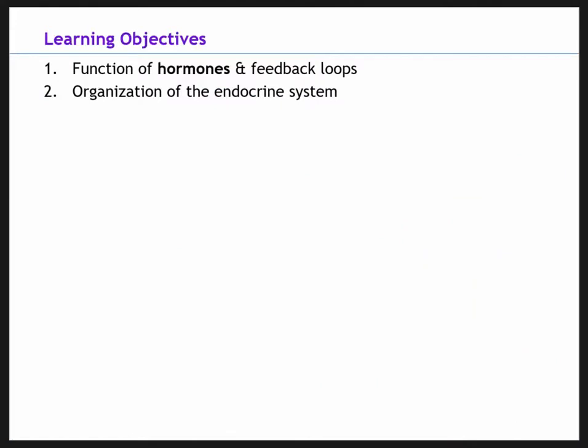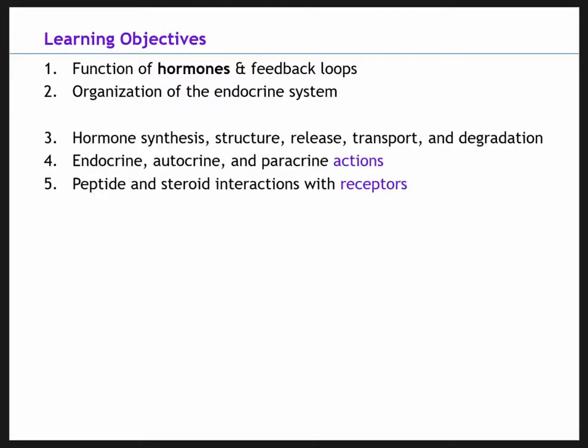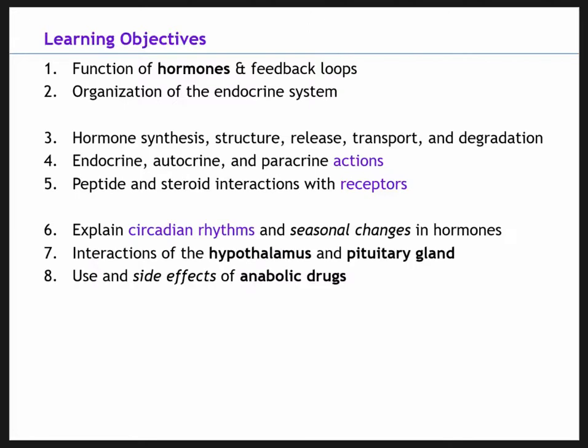So, what are our learning objectives? The first part of this lecture will talk about the main function of hormones in the organization of the system. We'll get into different types of hormone action and then also different types of receptors. So, we'll talk about steroid versus peptide receptors and hormones. We'll get into a neat topic called circadian rhythm and how seasonal changes will influence hormone release.